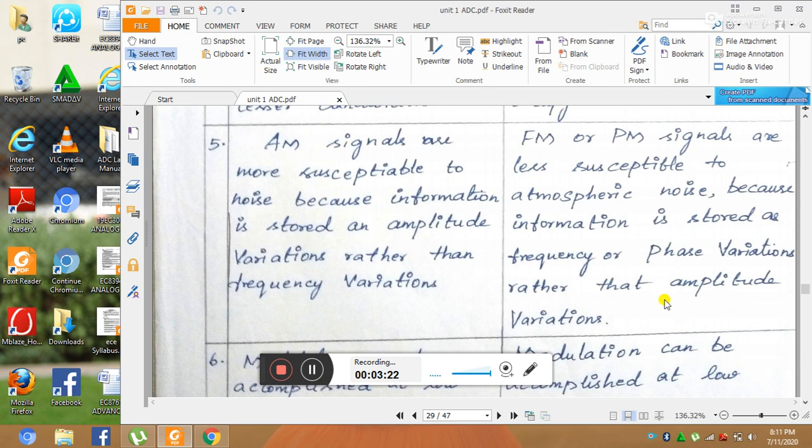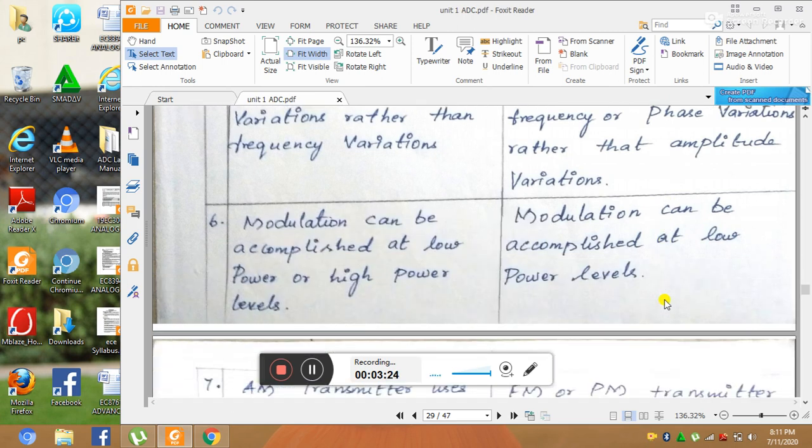And modulation can be accomplished at low power levels or high power levels in AM modulation, but in PM or FM modulation, modulation can be accomplished at low power levels.